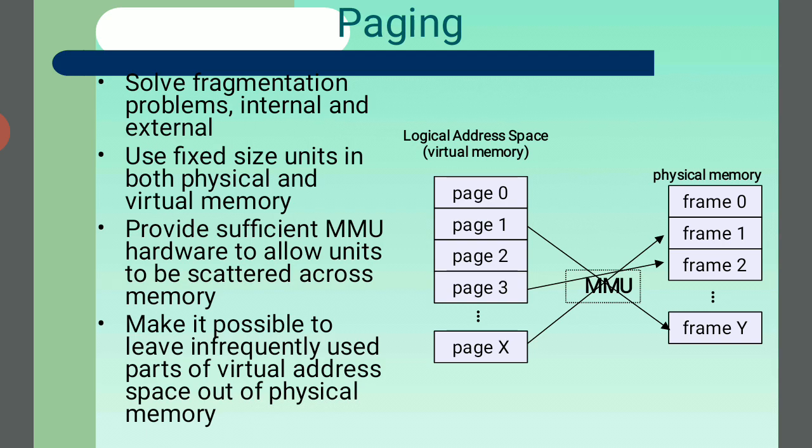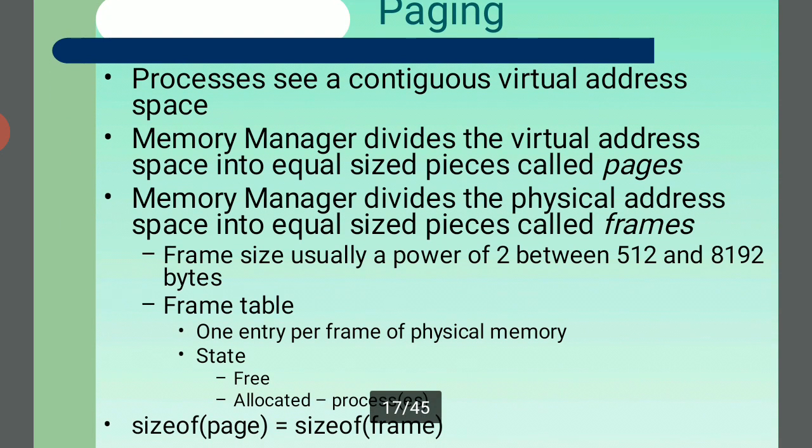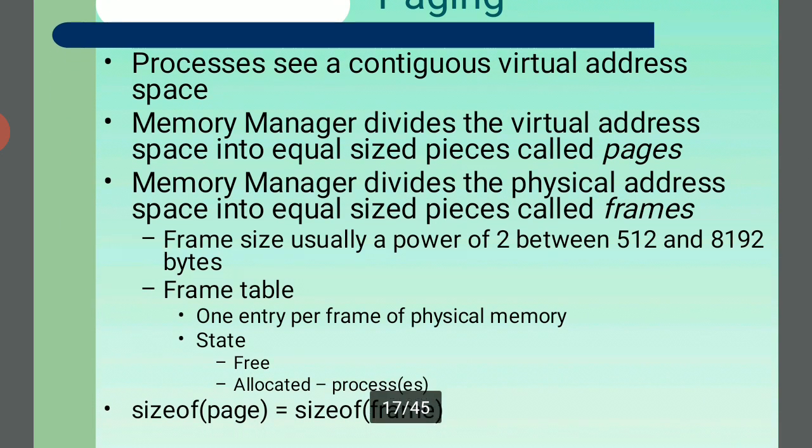It is adjusted by frame 0 and frame 1. The number of frames is adjusted by the memory storage area. The process uses a continuous virtual address space. The memory manager divides the virtual address space into equal-sized pieces called pages, and divides the physical address space into equal-sized pieces called frames. The frame size is usually a power of 2, between 512 and 8192 bytes, and the frame table has one entry for each frame of physical memory, recording its state: free or allocated to a process.